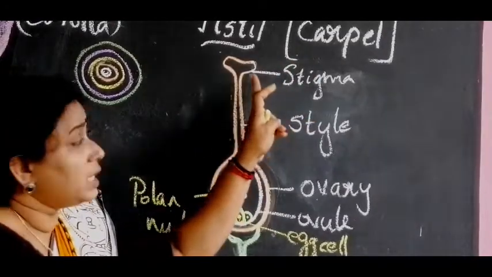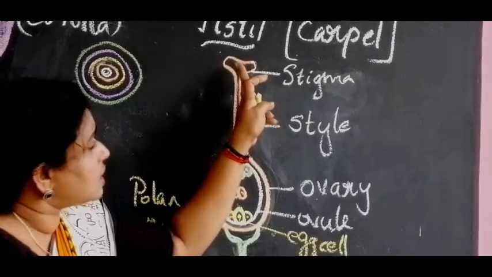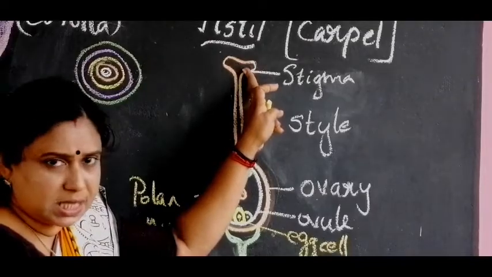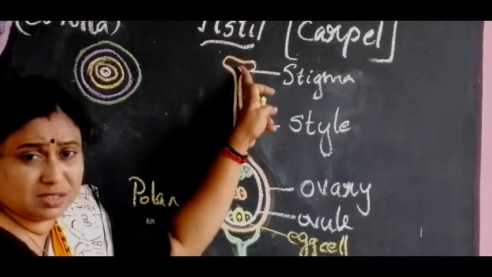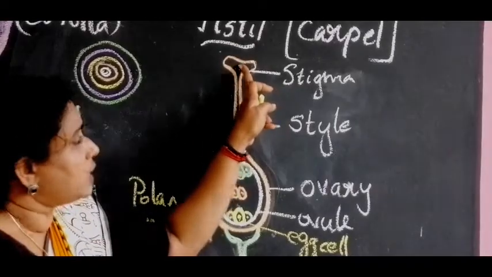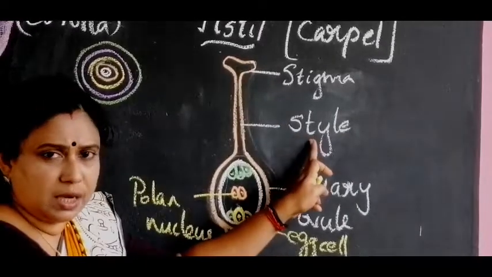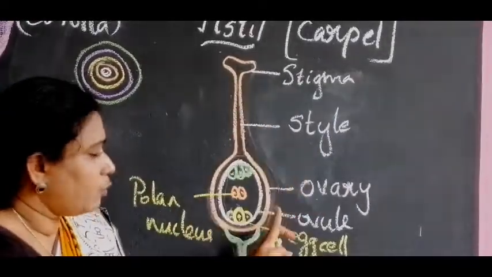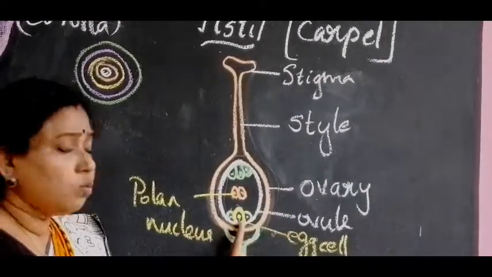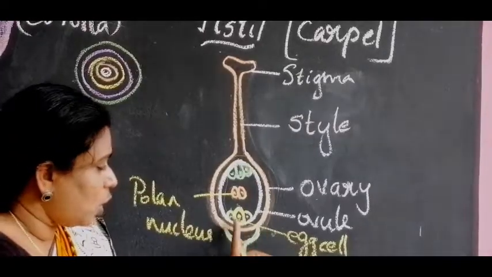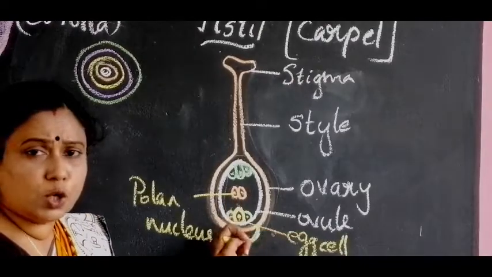One is the stigma. On the stigma there are some sugary, sticky substances which help the pollen grains to attach to the stigma. So that is the function of the stigma. Followed by the stigma is the style, a tube-like structure, and followed by the style is the ovary, inside which the ovule is present. Inside the ovule, the female gamete or the egg cell is present, and other nuclei are also present.